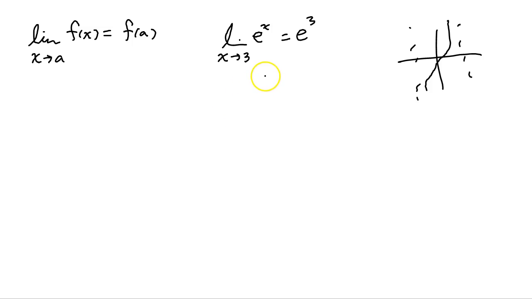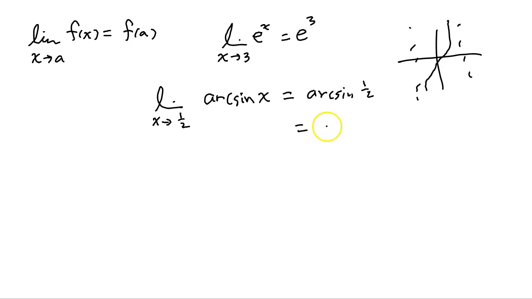And all their inverse functions are continuous. So inverse sine, inverse cosine will be continuous. Arc sine, that's another way to say sine inverse. So for example, if you had the limit as x goes to 1/2 of arc sine of x, you can simply evaluate arc sine at 1/2, and arc sine of 1/2 is pi over 6. So these are the questions that you can solve using the fact that a given function is continuous. ln is the inverse function of e to the x, so that's continuous.